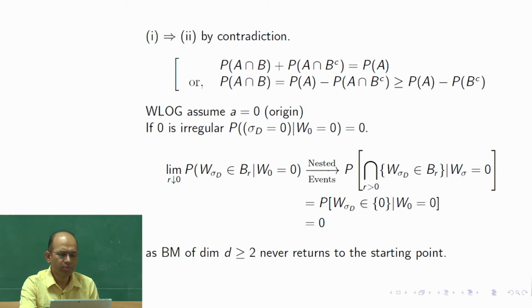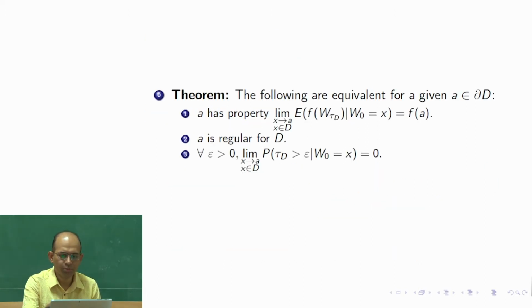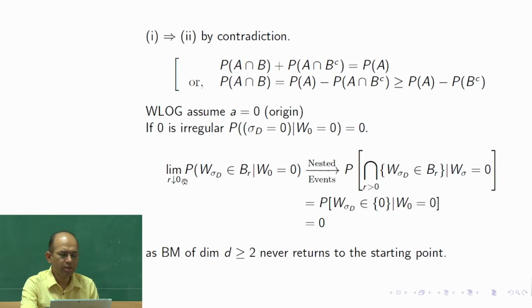Why are we talking about this? Because using this, we can actually come to this point. Here we basically want to prove this, correct? Prove that this is not true, correct? We need to prove that this expectation is not true about W tau D, correct? We need to do this. So, we start from here: the probability that W sigma D belongs to the ball of radius R when W0 is equal to 0.